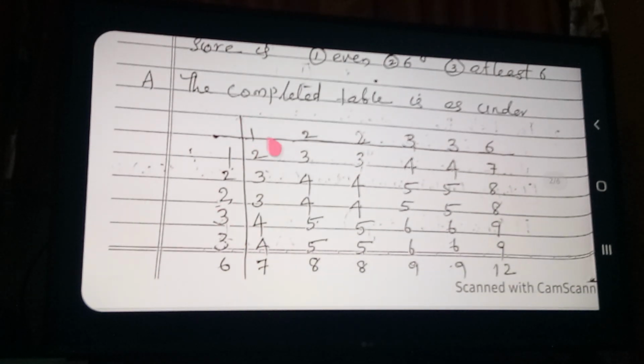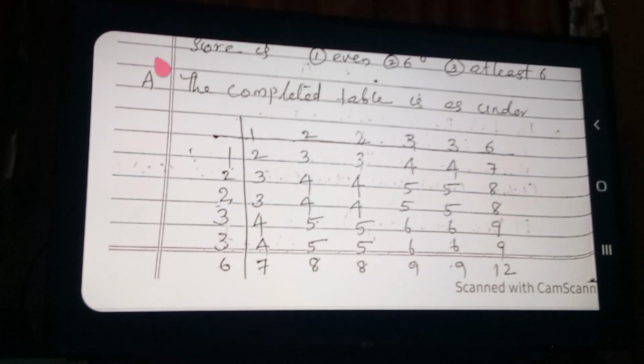See here. How many times is the die thrown? A die is numbered with faces 1, 2, 3, 4, 5, 6. It is thrown 2 times. So the first throw is written horizontally and the second throw is written vertically. Here 1 plus 1 is 2, and 1 plus 2 is 3. In this way it is coming. In your textbook only these 2 rows are given. The remaining rows we want to fill.